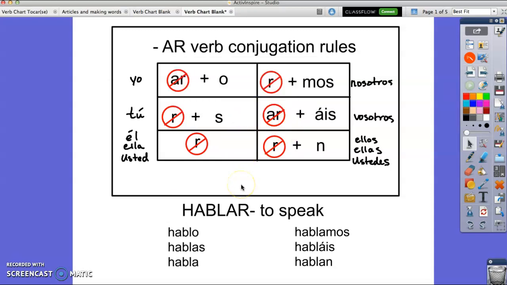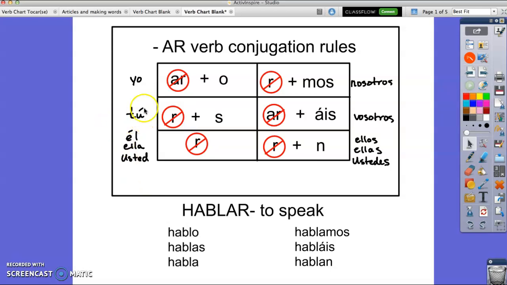If you remember, if you're talking about yourself, the yo form, the rule is to drop the AR and add an O. So hablar would become hablo. Drop that AR at the end, add an O. It doesn't matter if you're a boy or a girl, because it's a verb, it's not a noun, it's not a describing word. Whenever you're talking about yourself and you're saying I speak, you have that ending as an O. Hablo. Hablo español. Hablo inglés.